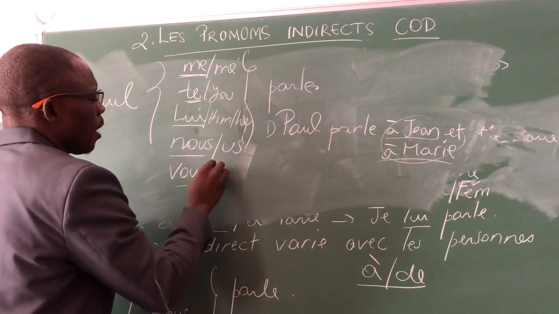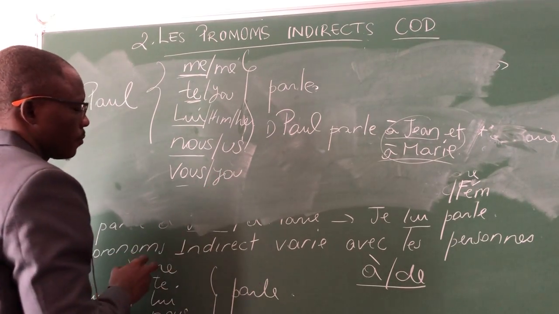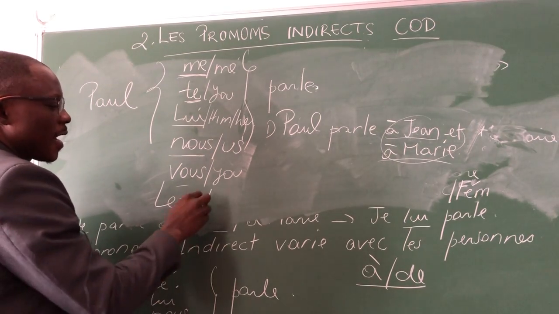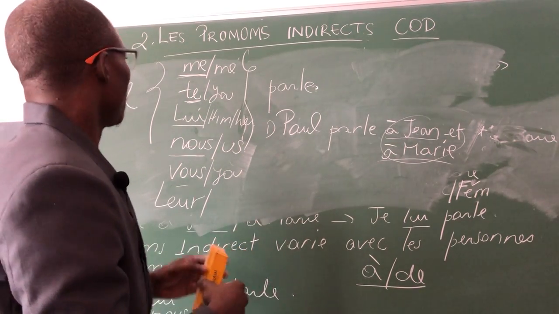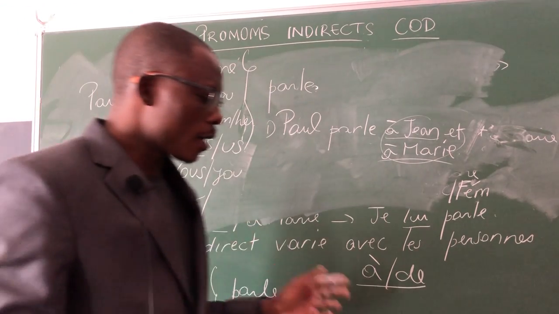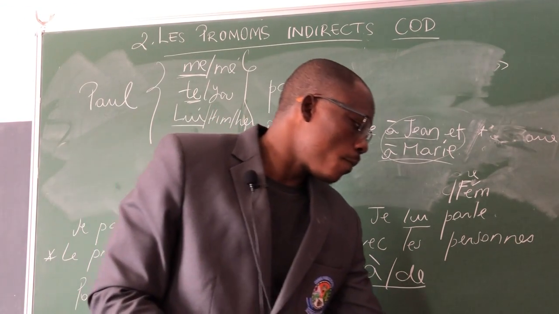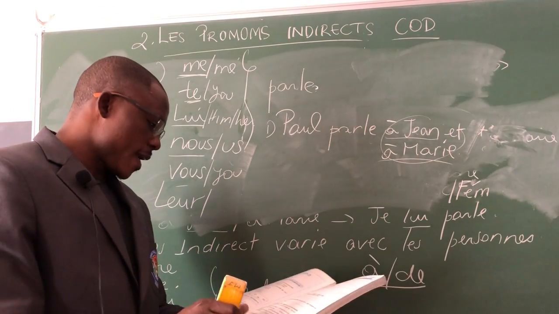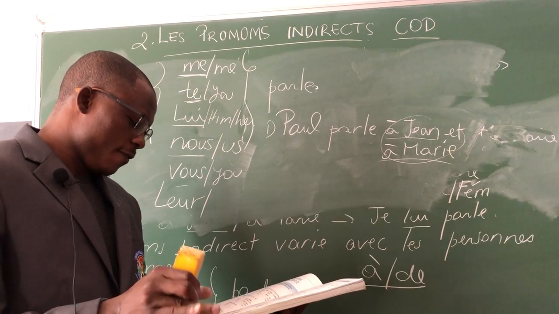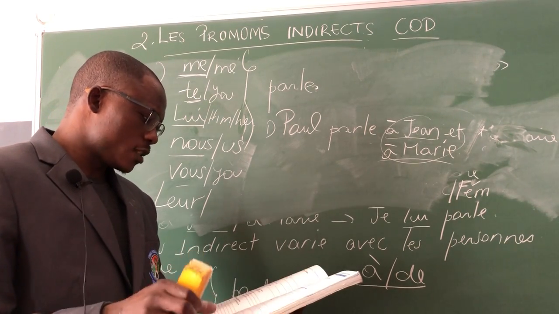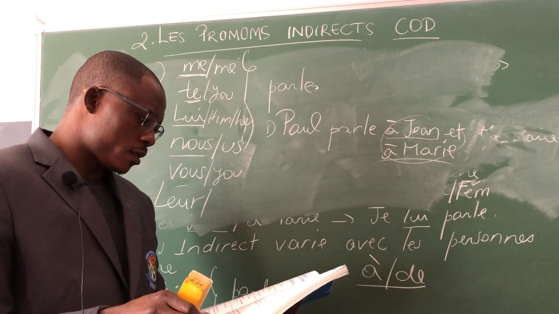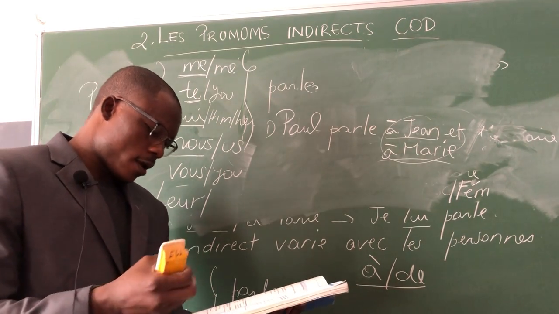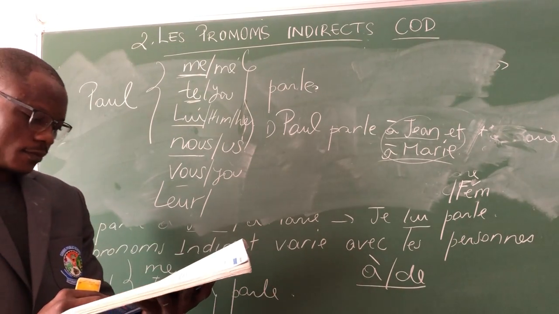Again, here this vous now will be used as you plural. And then the last one is leur. Leur, like them, for them. This is all. That was all about le pronom complément d'objet indirect. Okay, let me check again if we still have some other things to explain about this pronom personnel. Then we can close it up and go to the next class.